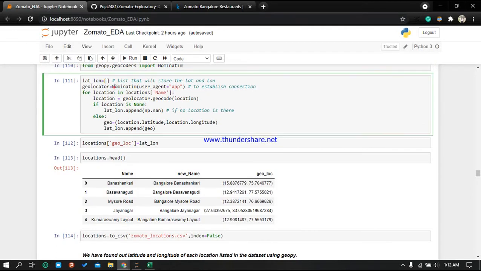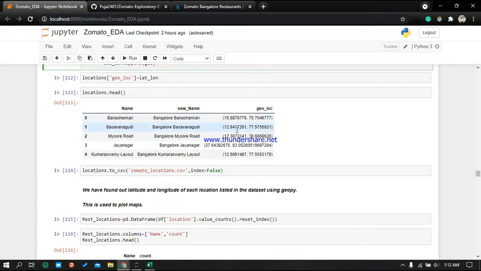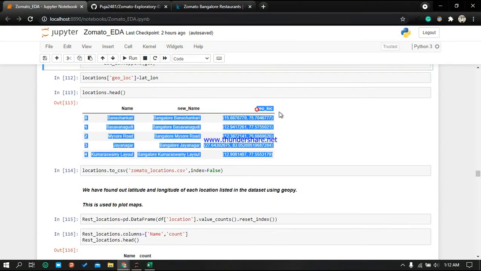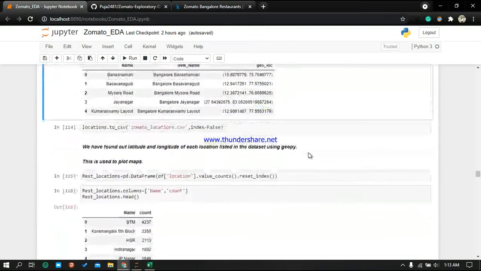Then using Nominatim, I am establishing the connection, and then iterating over the location names. If the location is none, then it will load the value as NaN, and if the location is there, then it will append that location's latitude and longitude. So see here, we got the locations with the help of this geolocator function.